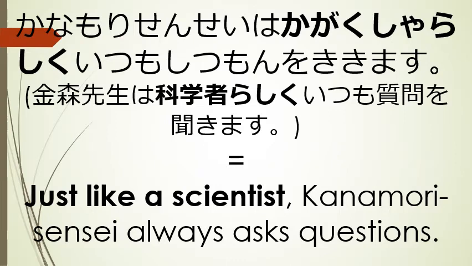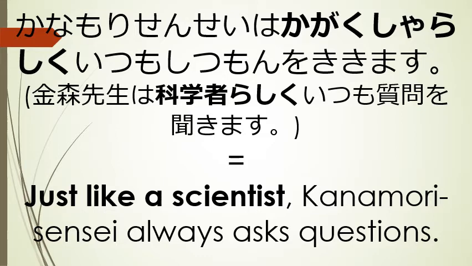Looking at one more example sentence before we move on, if we were to say, "Kanamori sensei wa kagakusha rashiku itsumo shitsumon o kikimasu." We are, in this case, using the adverb form of the adjective rashi. So the sentence would translate to something like, just like a scientist, Kanamori sensei always asks questions.